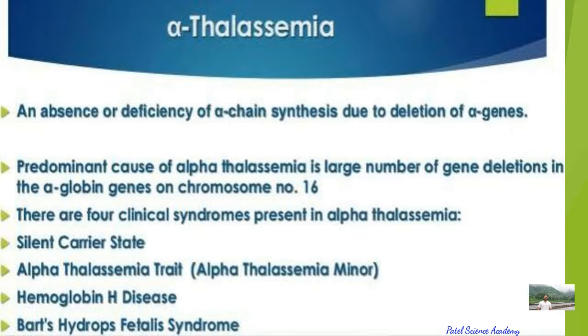While the synthesis of the beta chain is controlled by a single gene, HBB, on chromosome number 11.